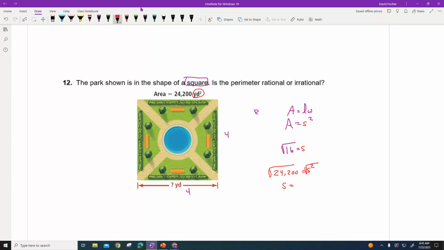And I'm getting 155.96349. Lots and lots and lots of numbers. Because it's filling up my whole calculator screen right there, because I know on my calculator what a full screen looks like, this guy is going to be an irrational number. Okay, so it's going to be an irrational number.